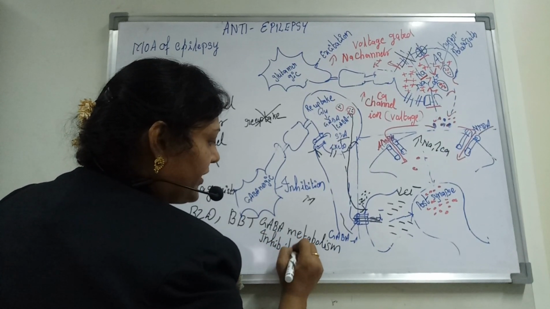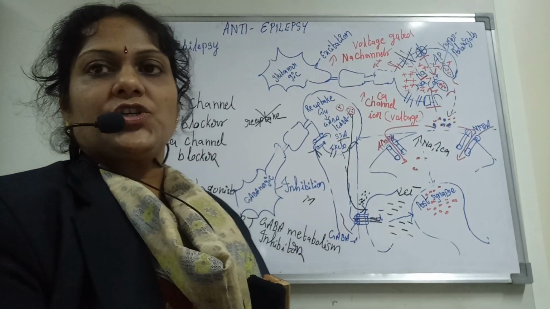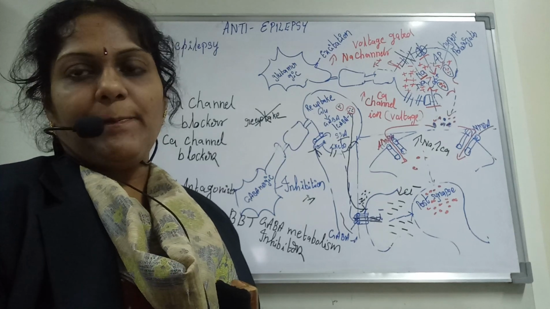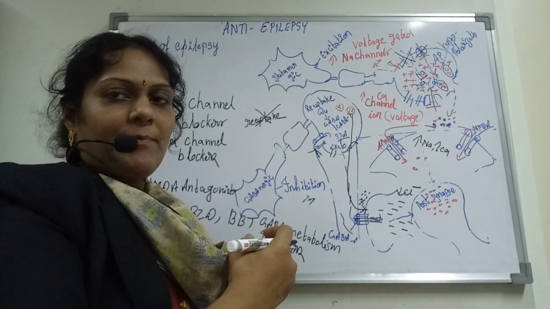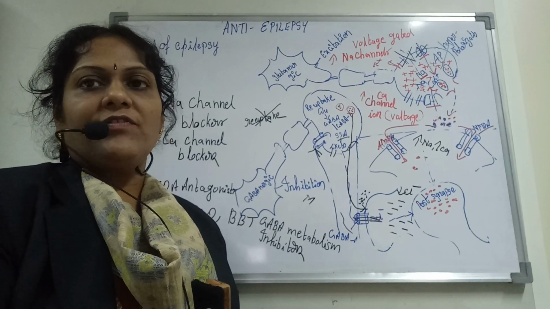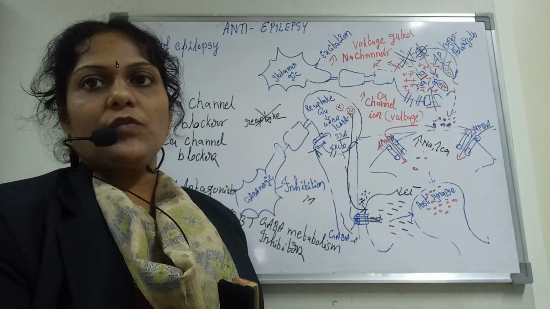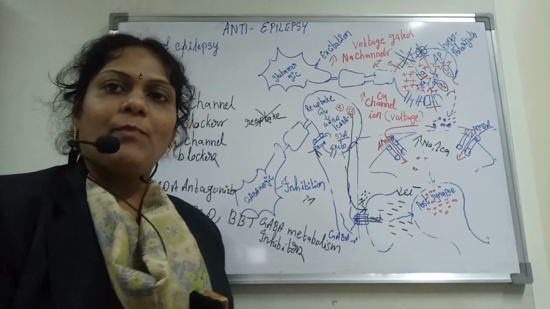So these are the different types of drugs which can be used for the mechanism of action in order to rectify your epilepsy. And this is the mechanism of action, and in the next class we'll do the different types of drugs and the types of classifications, and we'll finish off the chapter along with that. Bye for today.